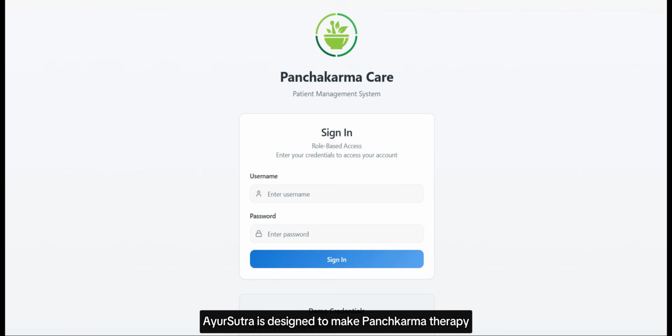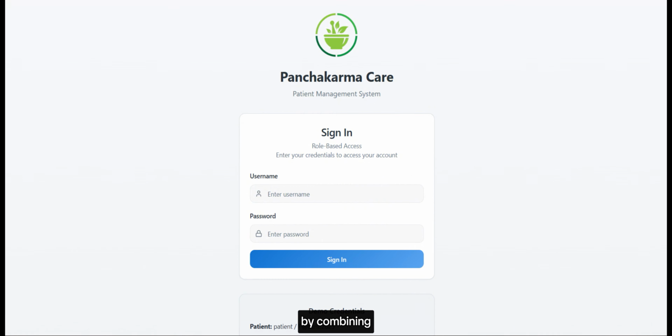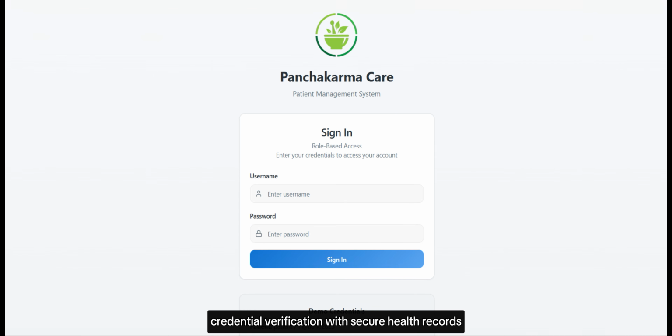To conclude, Ayusutra is designed to make Panchkarma therapy more structured and reliable through automated scheduling, personalized alerts, progress dashboards, and multilingual support. By combining credential verification with secure health records, it not only streamlines care but also strengthens trust and accountability for both patient and practitioner.